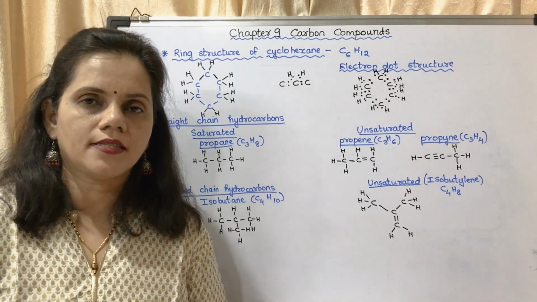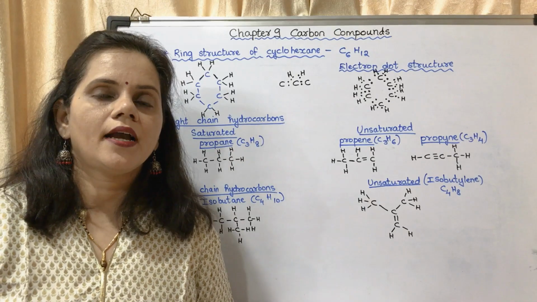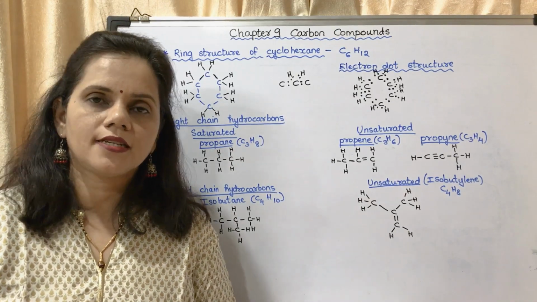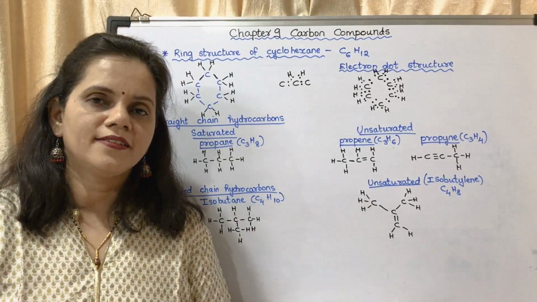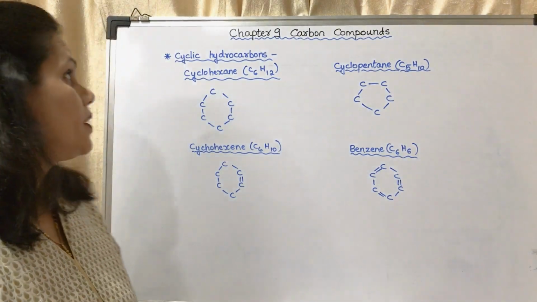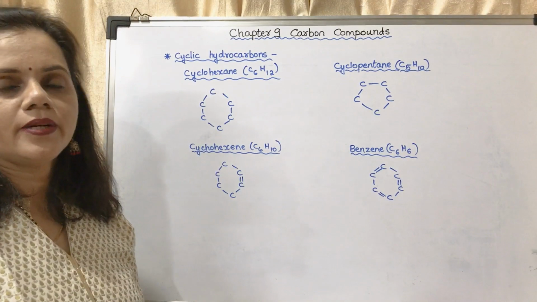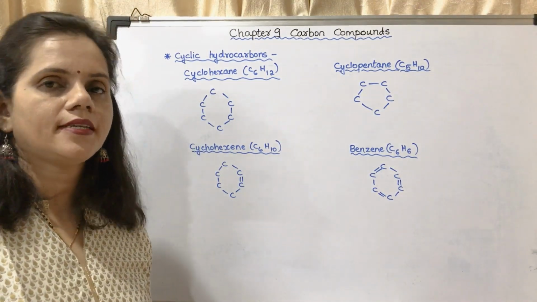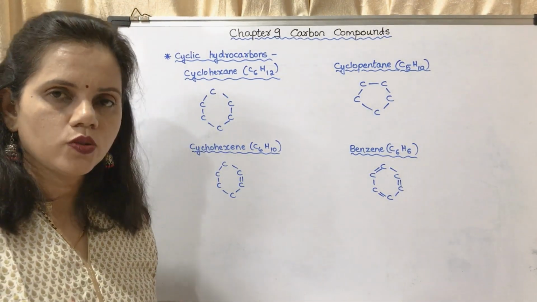It is asked. They will give you the name and they will tell you to draw the structure. Okay, so you may copy. Now the next is about cyclic hydrocarbons. The first one is cyclohexane. Cyclo means it is having a ring structure, it is a closed chain.